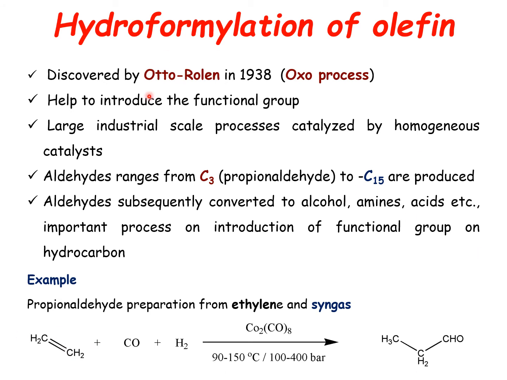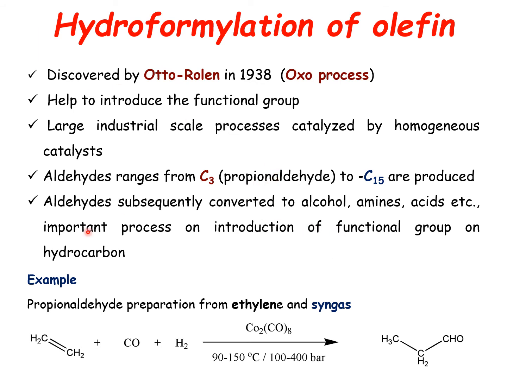The first catalyst used by Otto Roelen, the famous scientist, was a cobalt carbonyl, dicobalt carbonyl complex. The process is called the OXO process. It is one of the important processes because we can introduce functional groups like alcohol, amine, acid, and others.